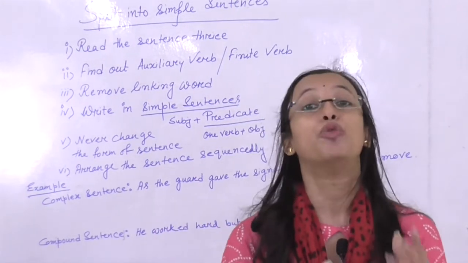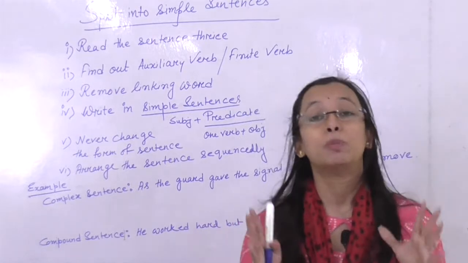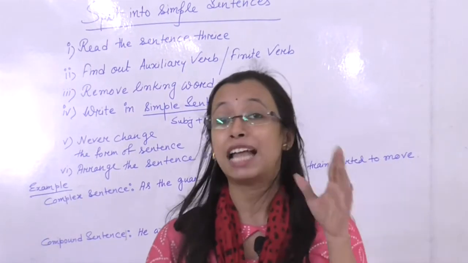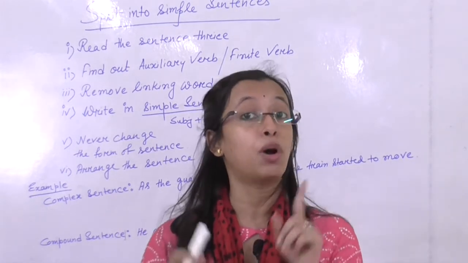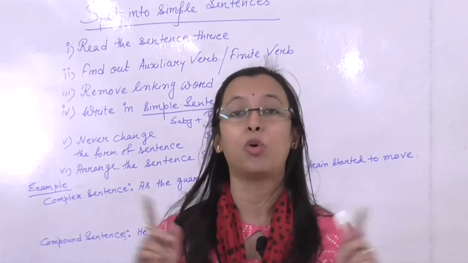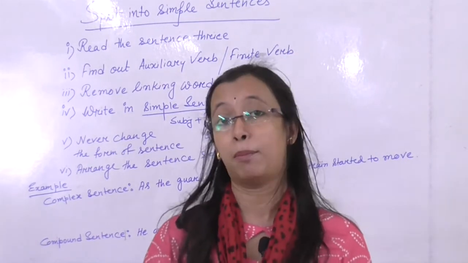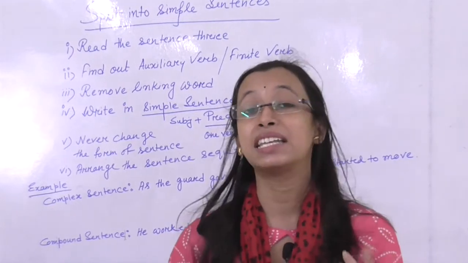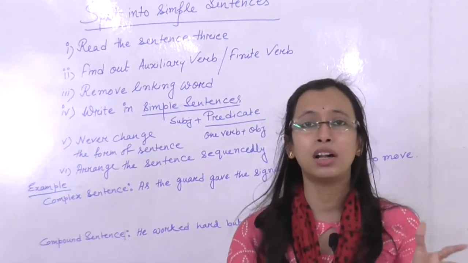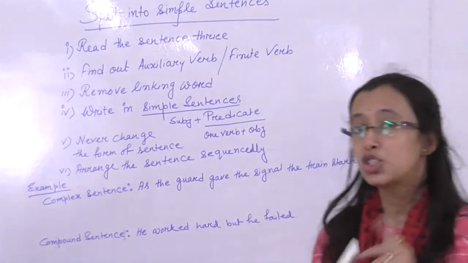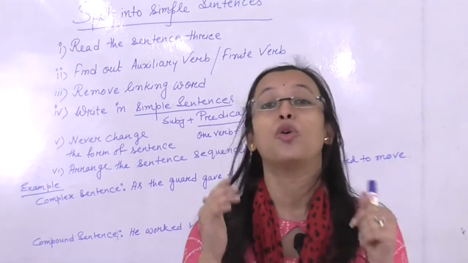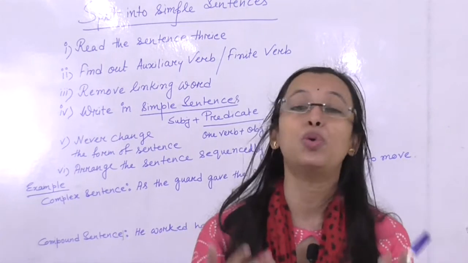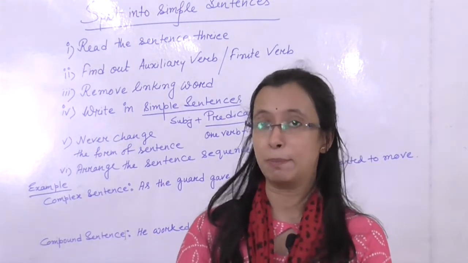And if the sentence is a compound sentence, then the linking words will be and, but. I think you remember that in my last session I gave you the formula FANBOYS. If you remember the word FANBOYS, then you easily remember all the linking words of a compound sentence, which are for, and, nor, but, or, yet, so. So we need to remove all the linking words when we split a compound or complex sentence into one, two or more simple sentences.